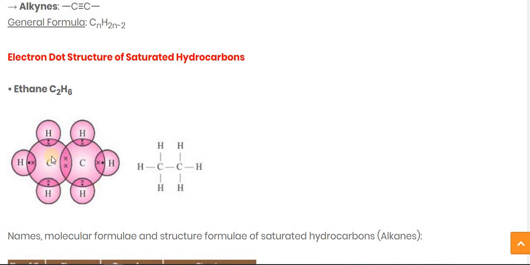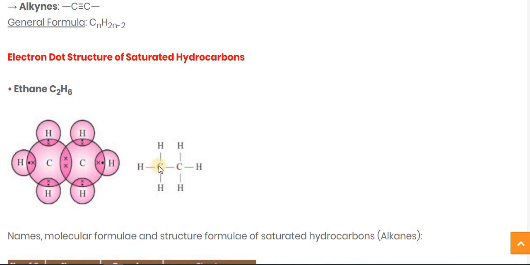So here you can see the carbon 2, 2, 2, 2, 8 is completed. Same over here, this carbon is satisfied, and all hydrogens possess 2 electrons. So this is the electron dot structure of a saturated hydrocarbon, that is, of ethane.